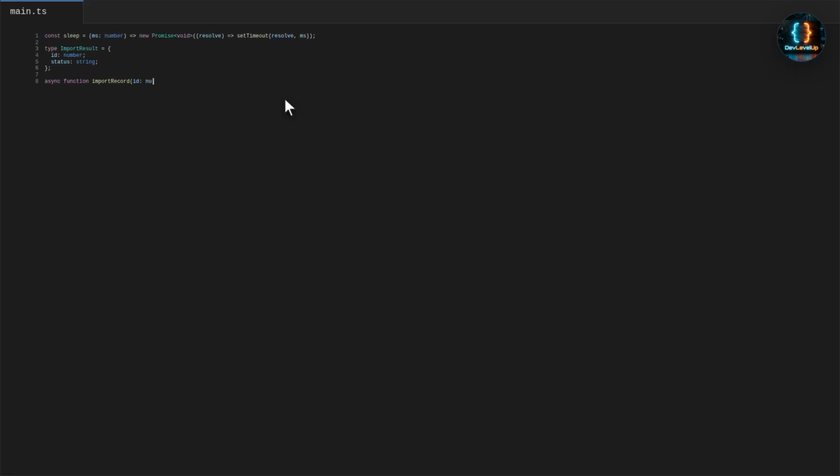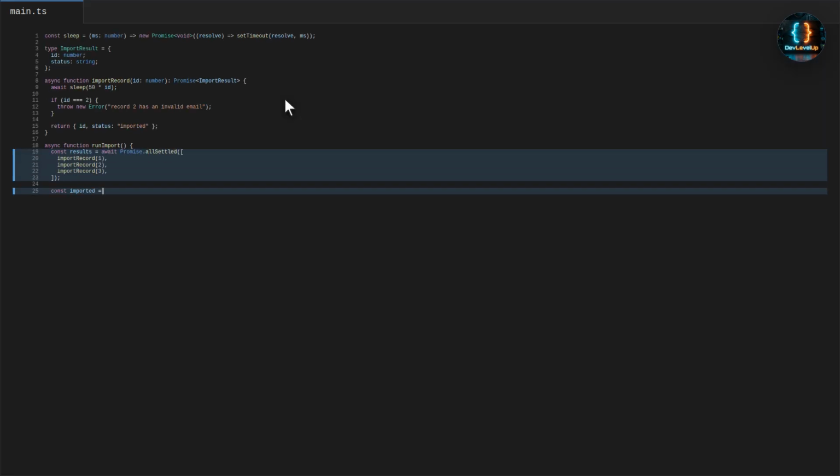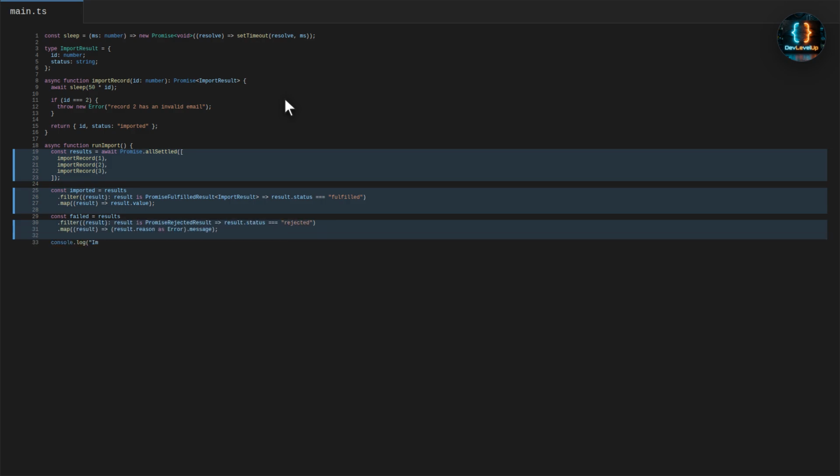Now we switch to Promise.allSettled, because this workflow needs a complete report. The fixed version separates fulfilled and rejected results. When we run it, we can see both the successful records and the failed reason.